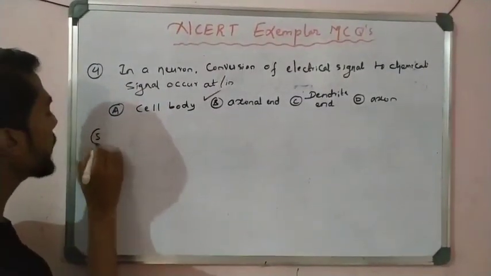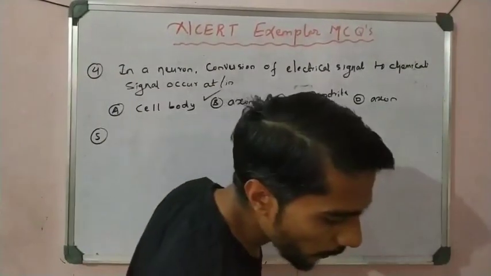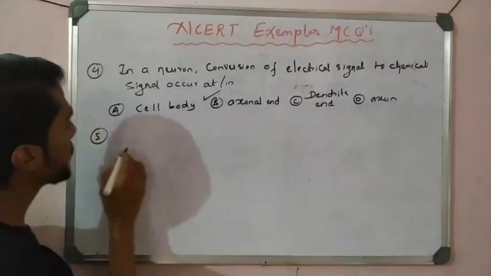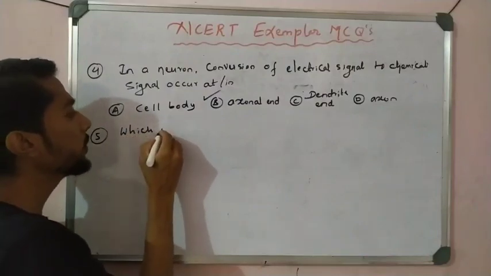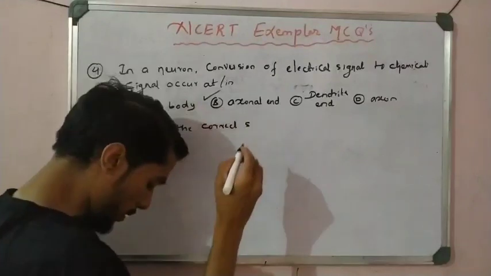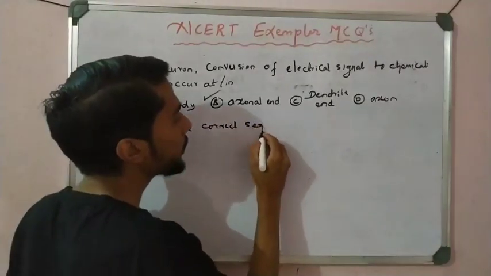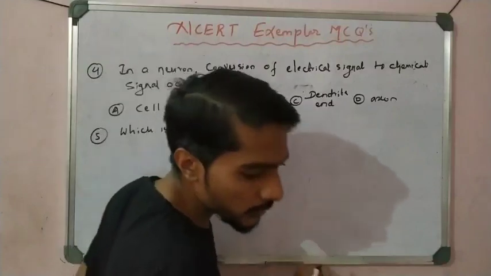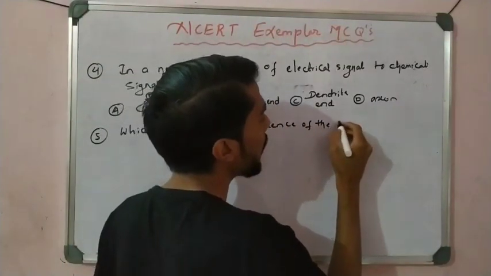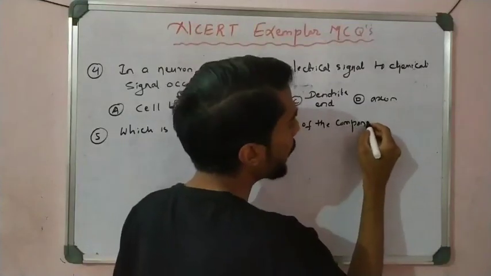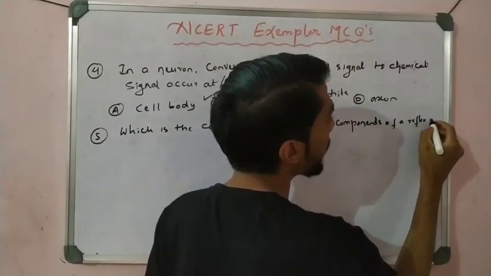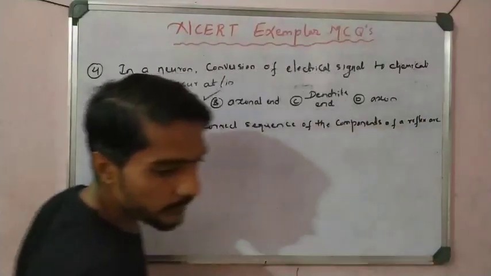Now let us see question number 5. Again a sequence question. Which is the correct sequence of the components of a reflex arc? Reflex arc, very important.